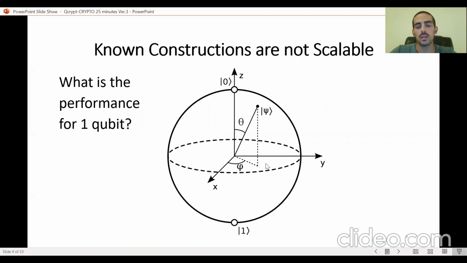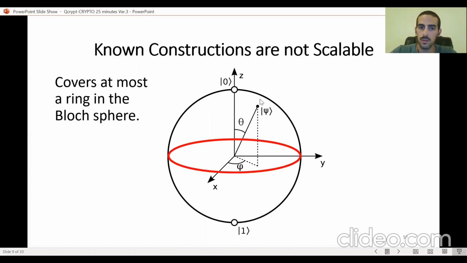And if we're saying that the hardness of distinguishing between the PRS output and the truly random quantum state only grows with the state size, it is natural to ask what happens on the opposite end, on very small output sizes. For example, the smallest output size, 1 qubit. What is the performance for 1 qubit?